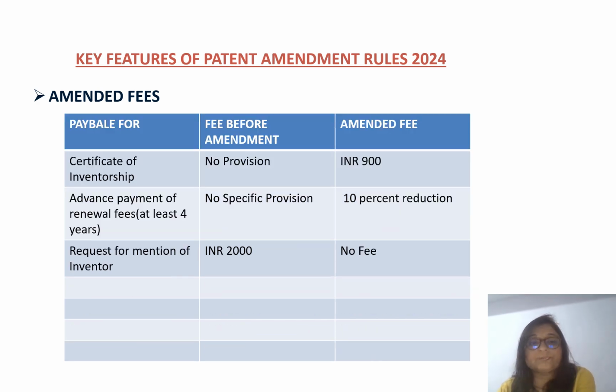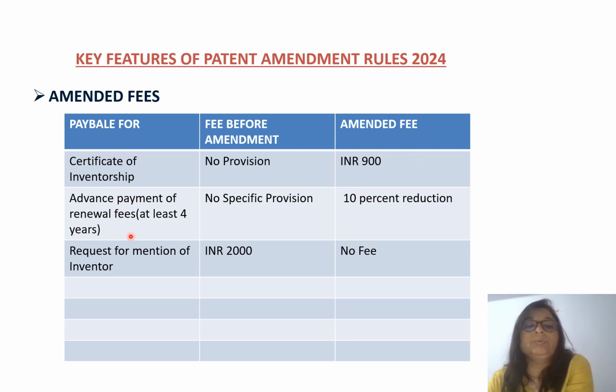For one time only. Now certificate of inventorship. As I discussed earlier, there was no certificate of inventorship before this amendment, but now this is added, which is an added benefit for the inventors also. It is payable, but it is not very high, it is only INR 900. So with this 900 only you can file a certificate of inventorship in Form 8A.